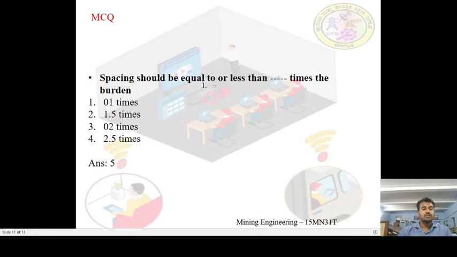Now let me go for today's MCQ. The spacing should be equal to or less than dash times the burden. Option A is 1 times, option B 1.5 times, C 2 times, and D 2.5 times. The answer is 1.5 times. The spacing should be equal to or less than 1.5 times the burden.